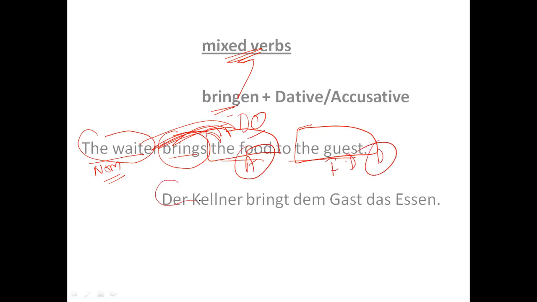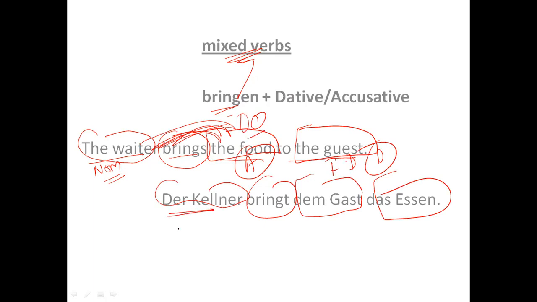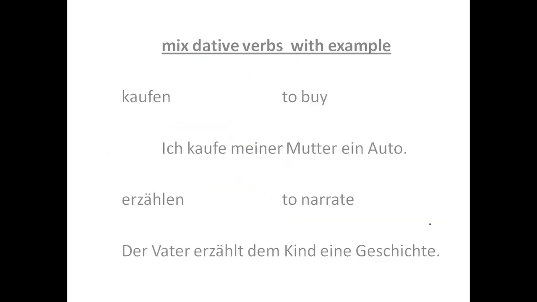So der Kellner bringt dem Gast das Essen. So let's give them the name. The waiter is nominative, brings is verb, dem Gast is dative object, and das Essen is an accusative object. Okay, here kaufen. Kaufen means to buy.